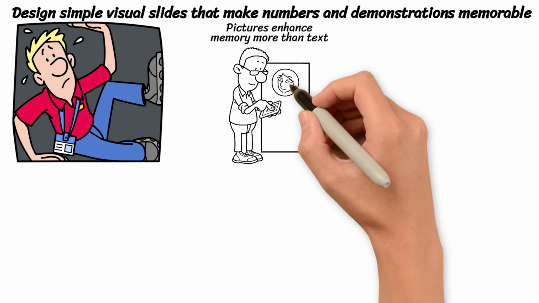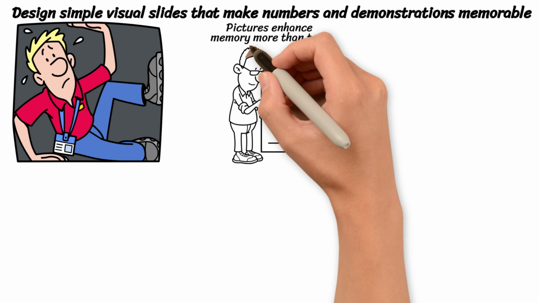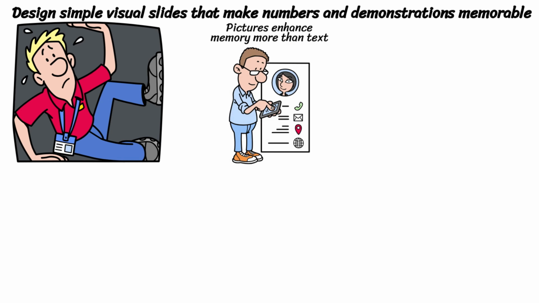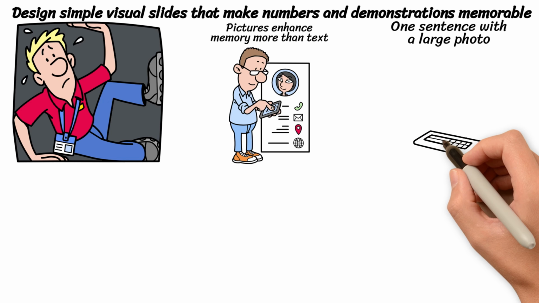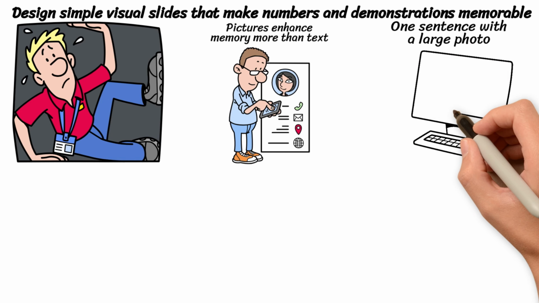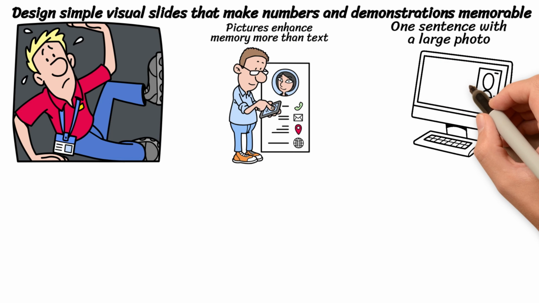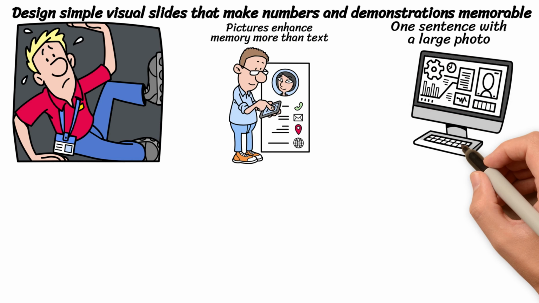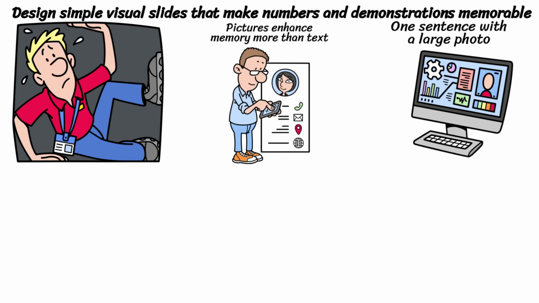Even numbers become meaningful when paired with context and visuals, because raw statistics rarely persuade on their own. A presenter shows a single large photo and says 1 sentence, instead of projecting a paragraph of text. When the next slide displays 1 chart with a bold label, the audience can grasp the change in seconds.